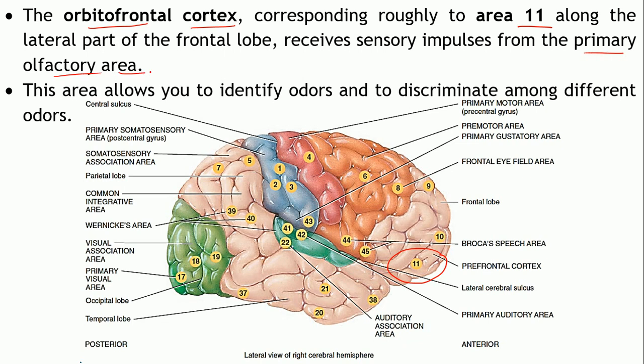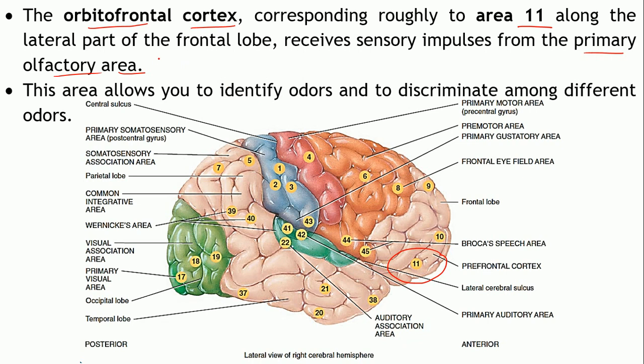Now where is the primary olfactory area located? Can you see it anywhere over here nearby? No. Can you recall where the olfactory area is located and what is the number associated with it? Yes?